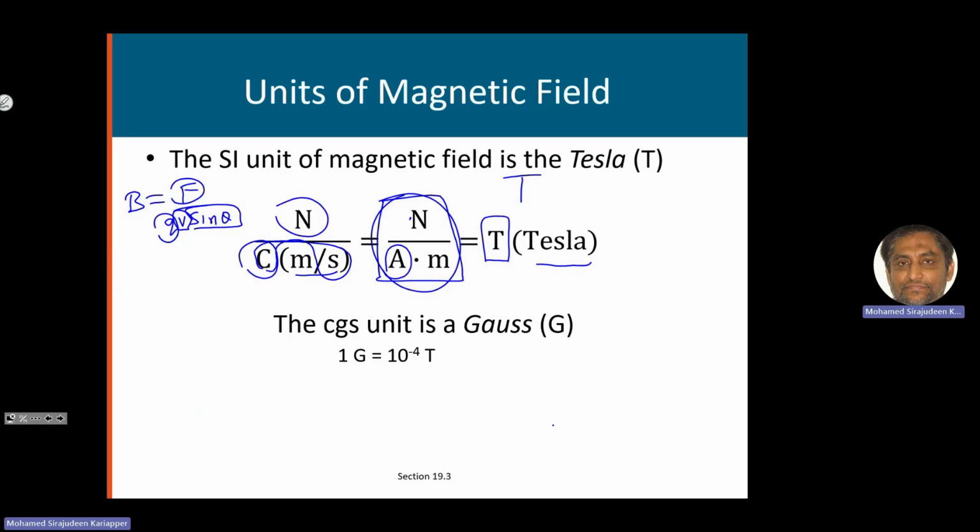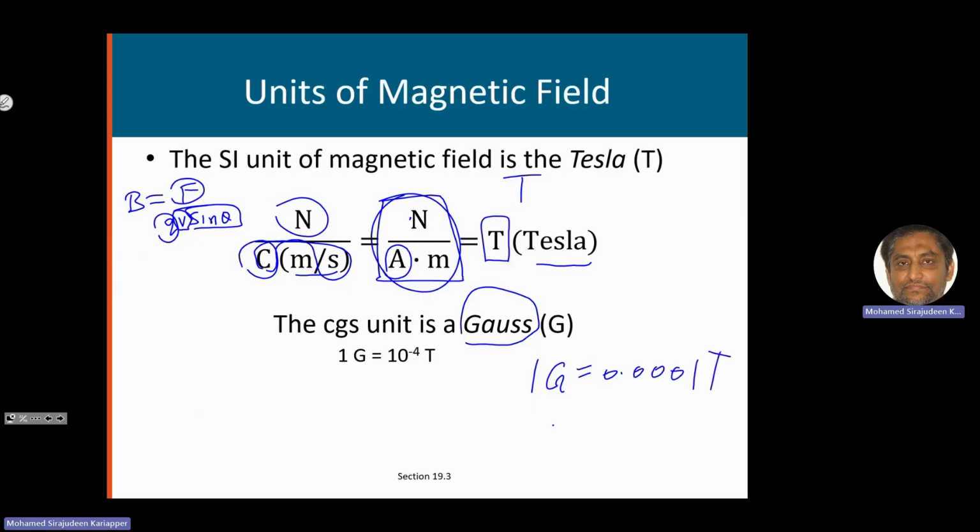Tesla is usually a big unit. Okay, if you have 1 Tesla of a magnet, that means a big value, a highly magnetic material. So we introduce a smaller unit called Gauss. 1 Gauss is 0.0001 Tesla.